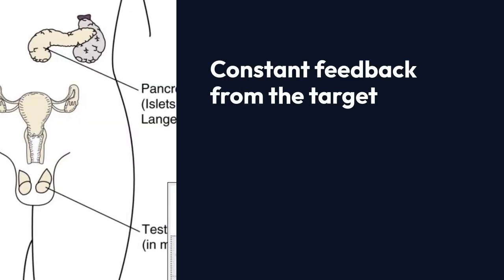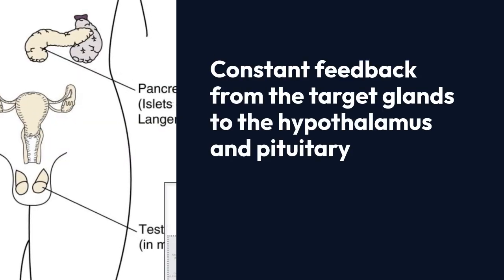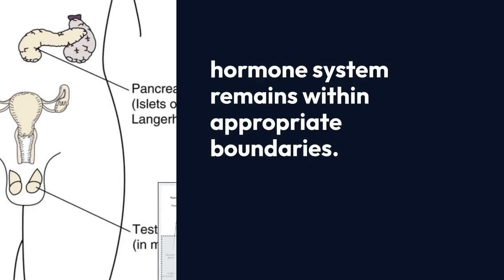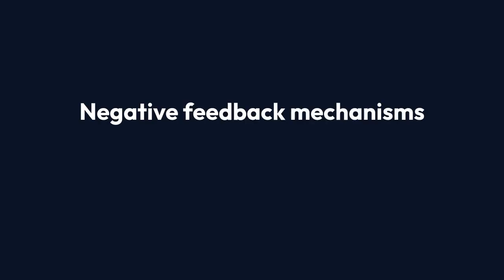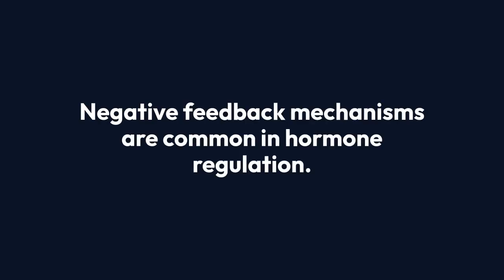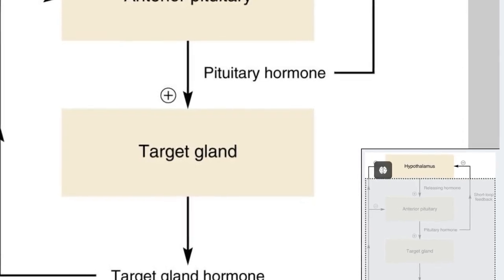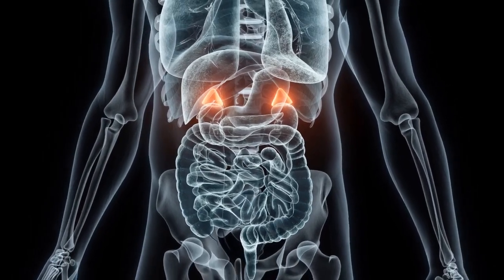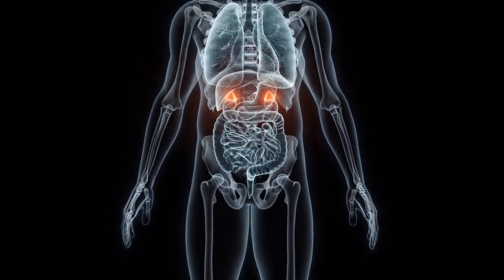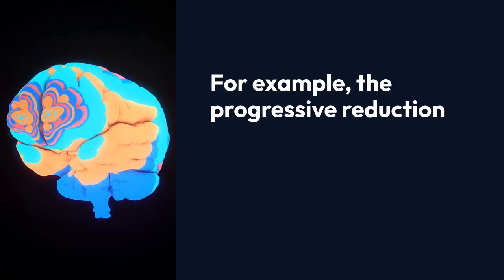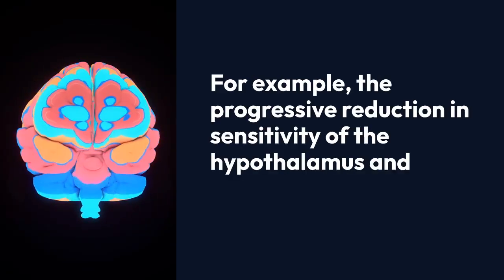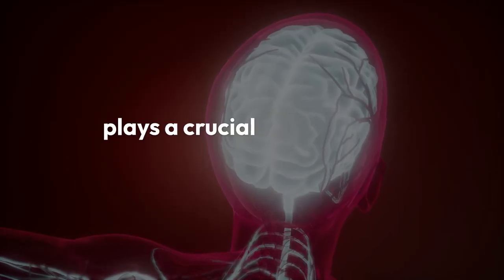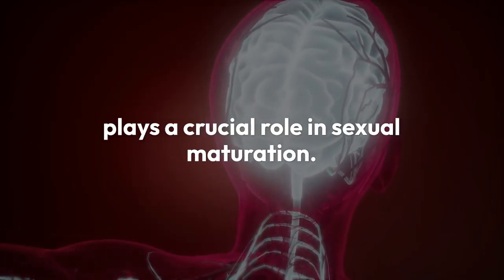Constant feedback from the target glands to the hypothalamus and pituitary ensures that the activity of the hormone system remains within appropriate boundaries. Negative feedback mechanisms are common in hormone regulation. Hormones released by target glands affect the pituitary gland and/or hypothalamus, turning off the hormone release cascade when certain blood levels are reached. For example, the progressive reduction in sensitivity of the hypothalamus and pituitary to negative feedback by gonadal steroid hormones plays a crucial role in sexual maturation.